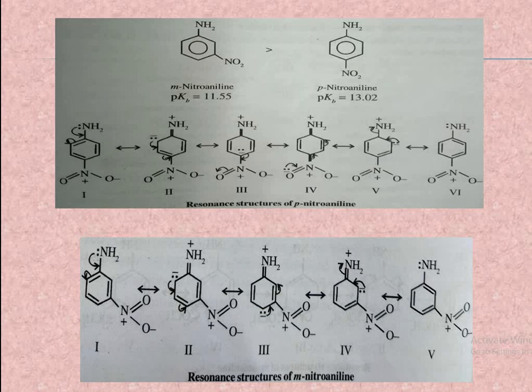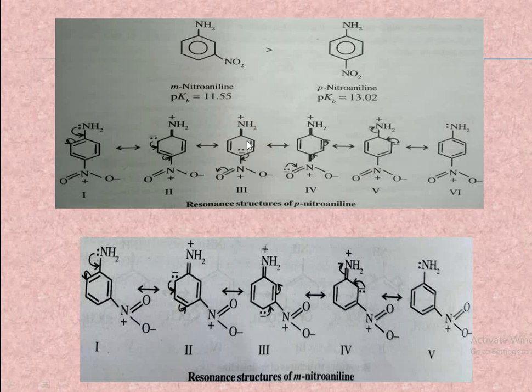Now from the resonating structures of para nitroaniline, in the third structure there is a negative charge on the carbon to which the nitro group is attached. As the nitro group withdraws electron density, this causes a decrease in the electron density on the nitrogen atom of the amino group, and thus there is a decrease in the basicity of the amine.